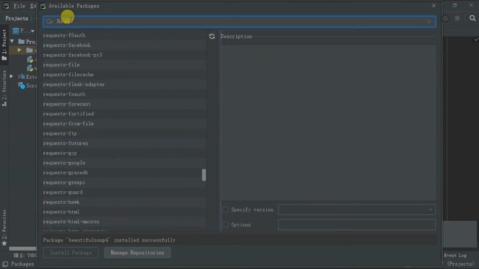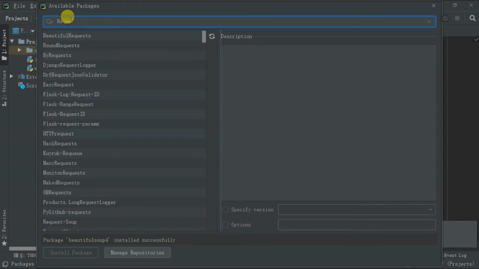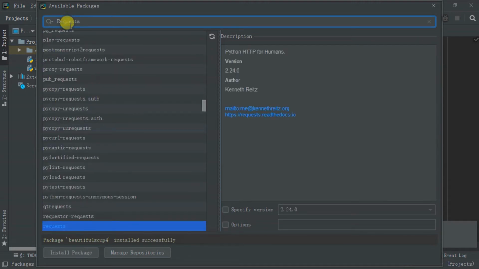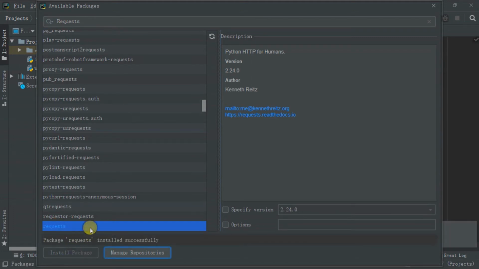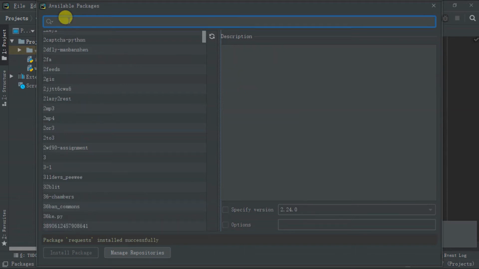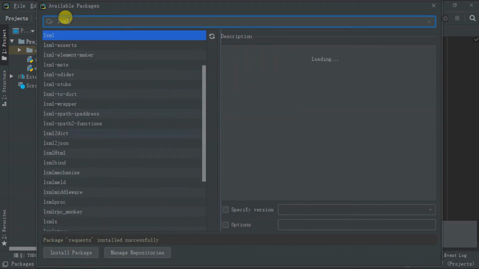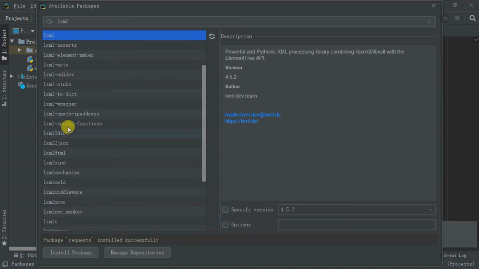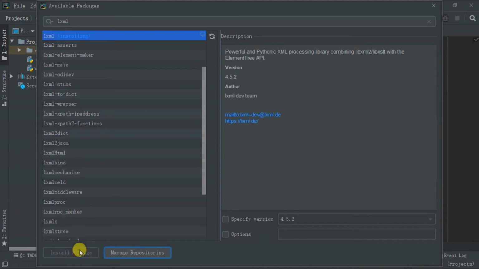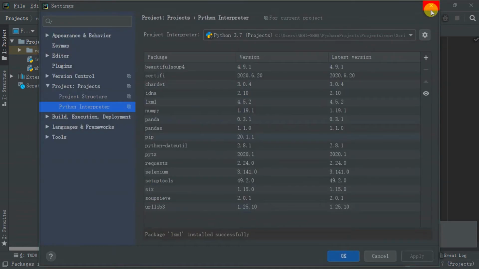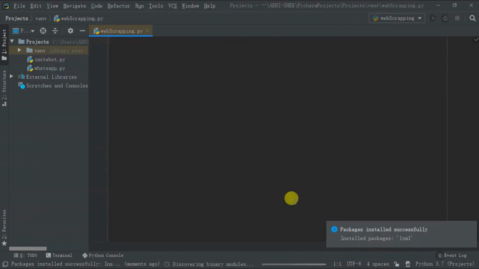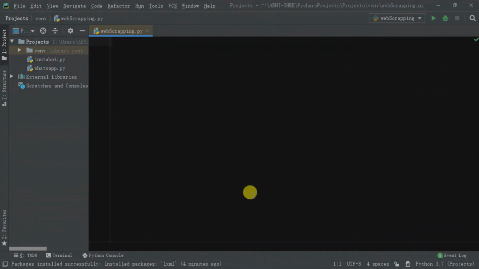Second, we need to install the requests module. And now we will install the LXML module. LXML is a parser. It is used to parse HTML components. In simple words, LXML helps to separate out HTML components. Now we are ready. Now let's import what we have downloaded. The requests module is used to send requests to the server for a particular page.